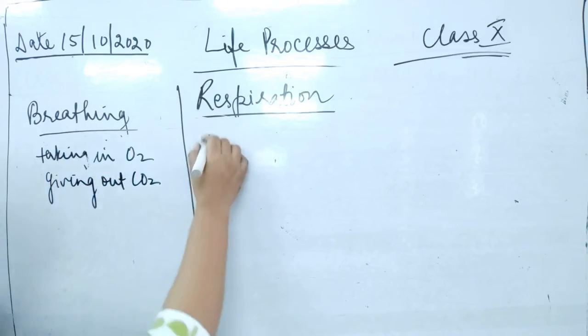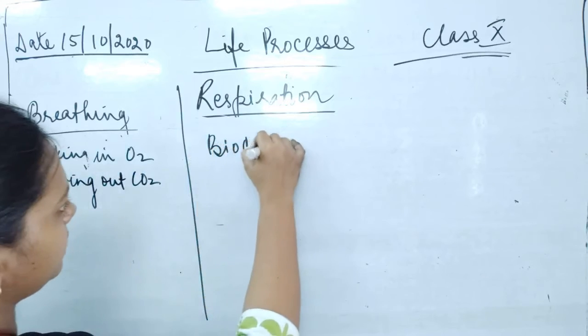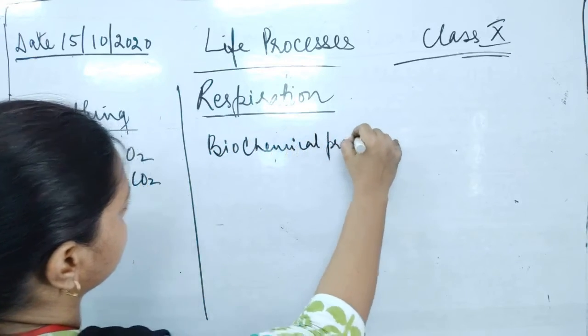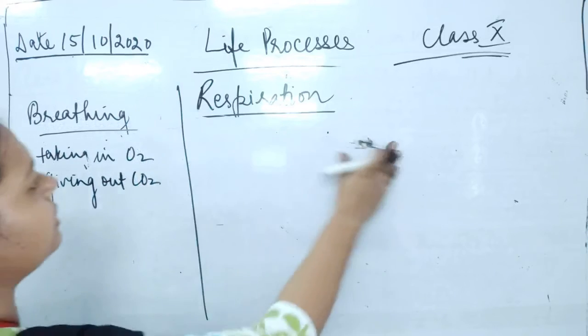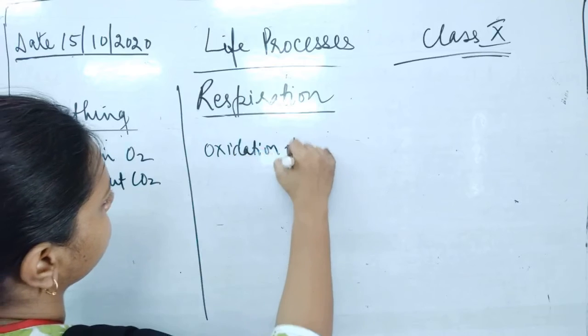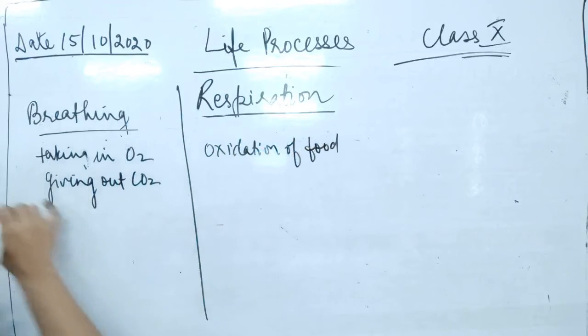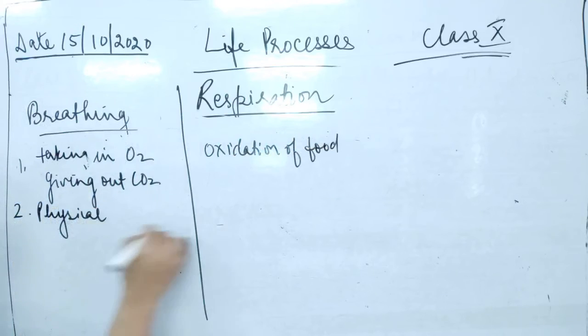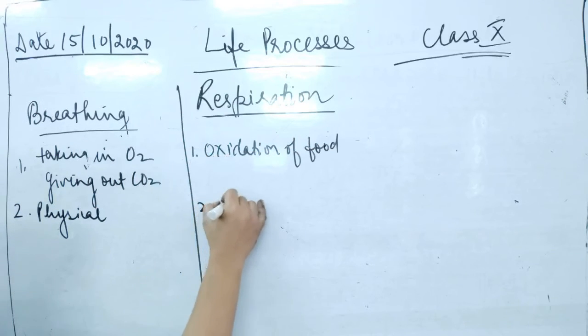Respiration is a biochemical process; you can write down that it involves oxidation of food. Breathing is a physical process, whereas respiration is a biochemical process.